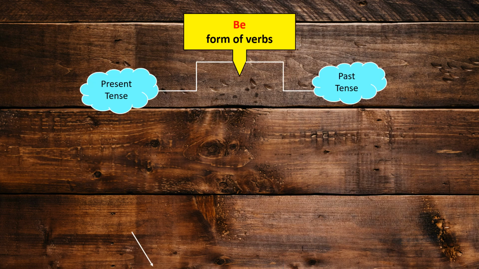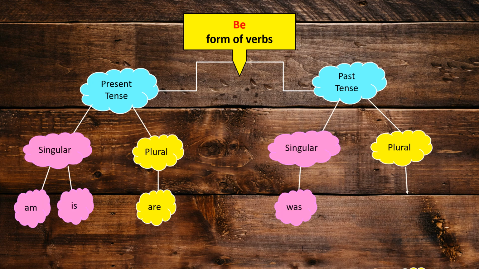Now let's look into the be form of verbs. You take the be form, you can divide it into present tense and past tense. This present tense once again could be divided into singular and plural. Singular, there are two: one, am, and two, is. Plural, there is only one. It's called are. Past tense forms of verbs could be again divided into singular and plural. Was is the singular form of past tense verb and were is the plural form of past tense verbs.